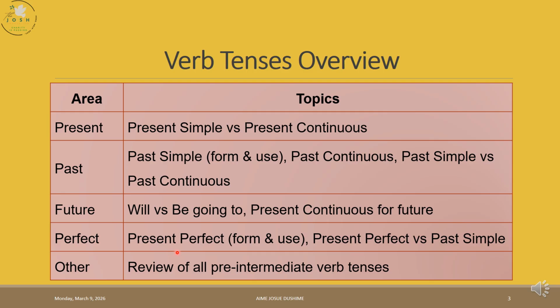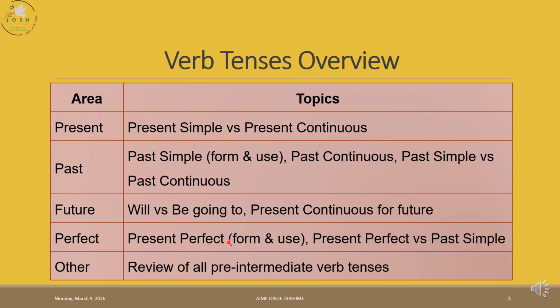When you get into the perfect, we have the present perfect. We learned present perfect, and we say that the present perfect talks about unfinished time. When you say this month and we are still in that month, it means that the time is not finished. When you say today and maybe the day is not over yet, that is unfinished time.